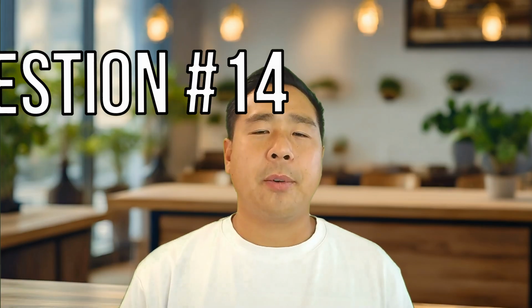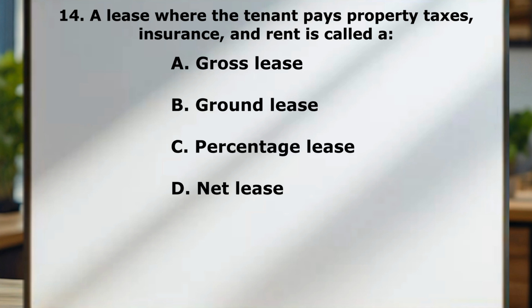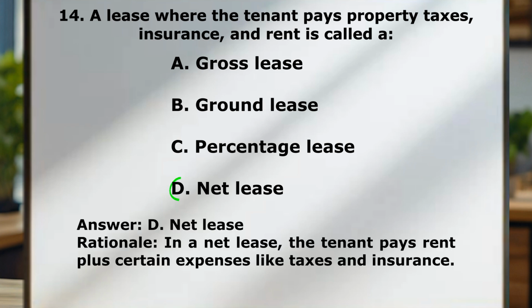Question number 14. A lease where the tenant pays property taxes, insurance, and rent is called A, a gross lease, B, a ground lease, C, a percentage lease, D, a net lease. Correct answer here is net lease. So in net leases, the tenant pays for rent plus certain other expenses like taxes and insurance.